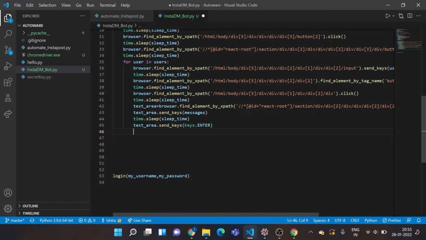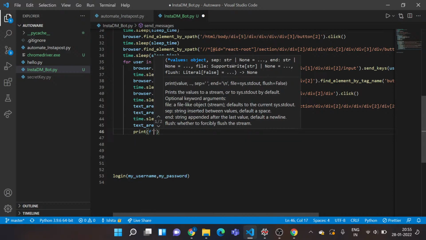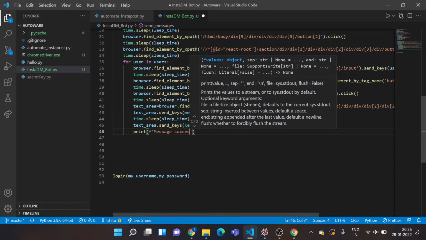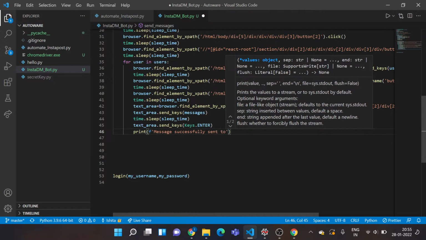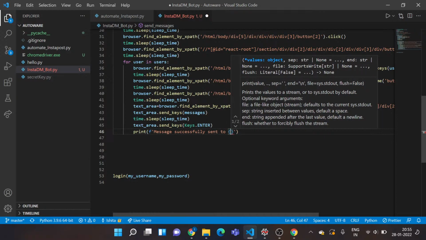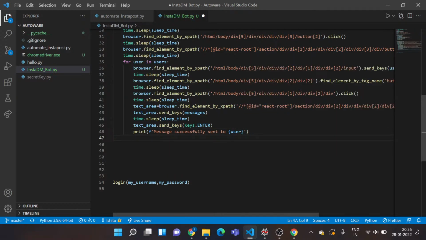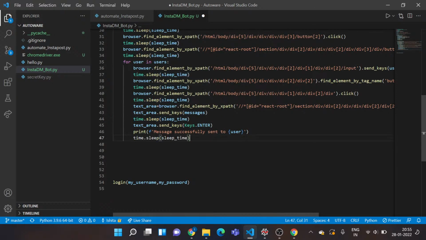Now I actually want to see if the message has been sent successfully. So in my terminal, I want to print one statement so as to be confirmed that my message has been sent. This is an F string I'm using right now. So I'll say message successfully sent to, and I want to actually see the user name, so I'll put it in curly braces user. It would take the name of the user, the current iteration in this list. Okay, I'm done with this one. Now I have to provide sleep time again before I initiate one more draft for another user ID in my list. So I'll give it here.